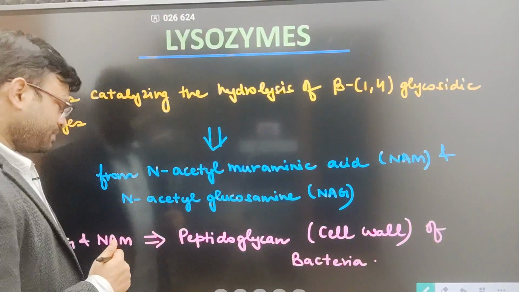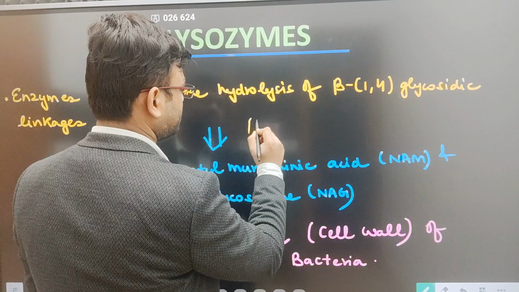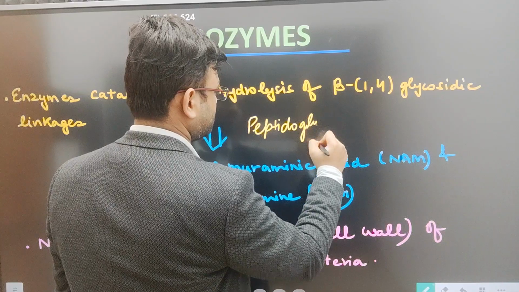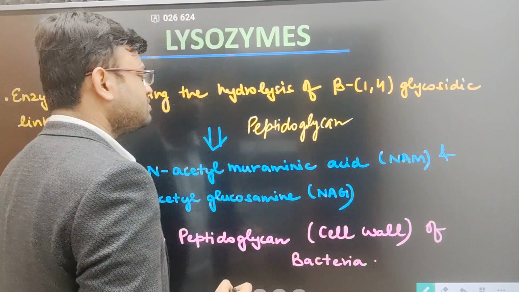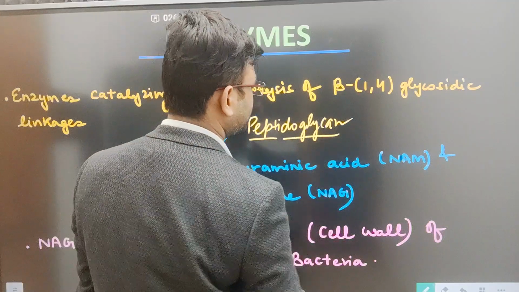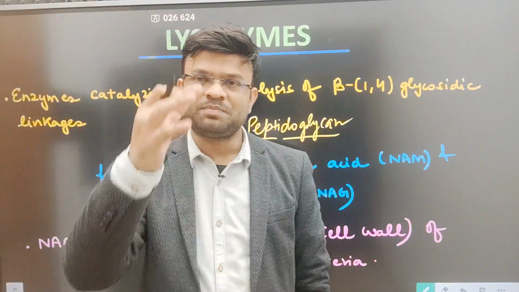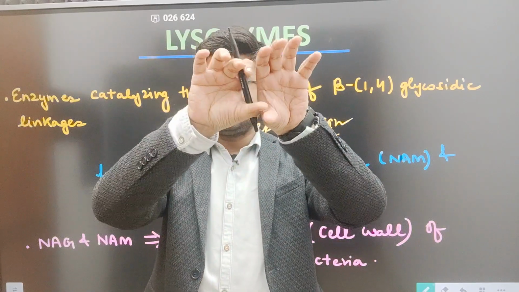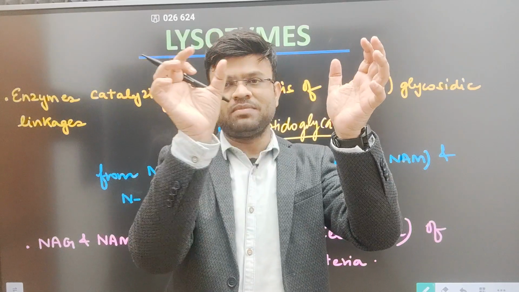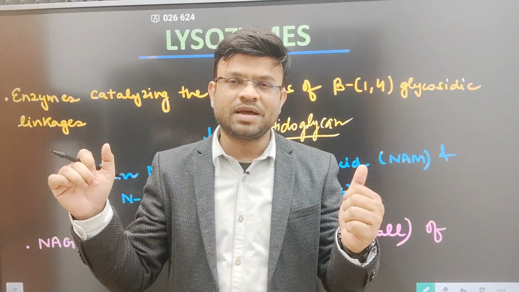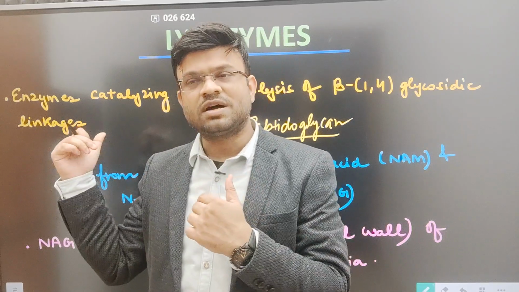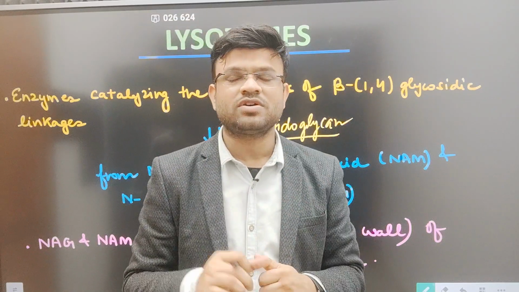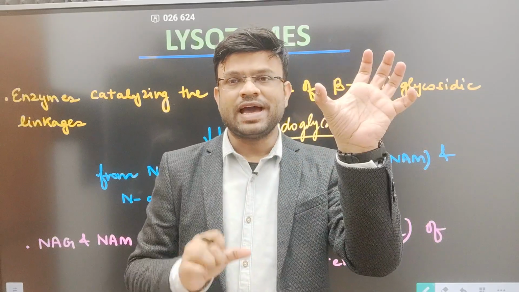Let me just write it down over here. Peptidoglycan basically comes from two words, peptido and glycan, right? What do you mean by peptido? Peptido means the peptide linkage that is present between the two NAG-NAM chains. Suppose there is one chain composed of NAG-NAM, NAG-NAM, NAG-NAM. What do you mean by NAG-NAM? These are N-acetyl glucosamine and N-acetyl muramic acid. These are the two components of the peptidoglycan. So one is NAG, one is NAM.